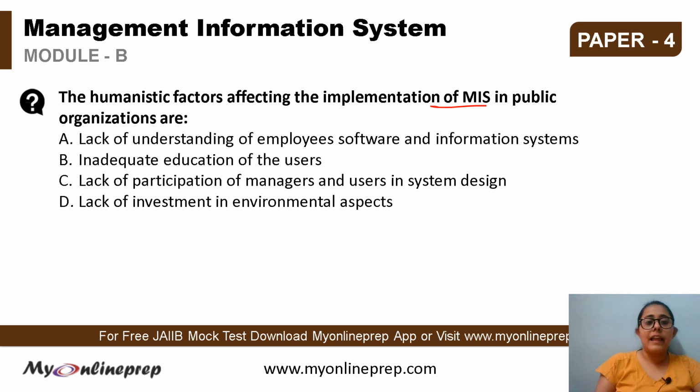Options are A, lack of understanding of employees, software and information system, B, inadequate education of the users, C, lack of participation of the managers and users in system design, or D, lack of investment in the environmental aspects. So out of these, the humanistic factors have been asked, and the correct option is C, that is lack of participation of the managers and users in the system design is the humanistic factor.